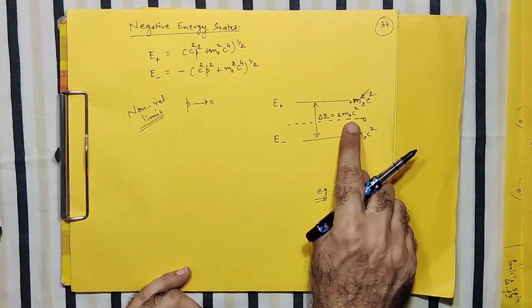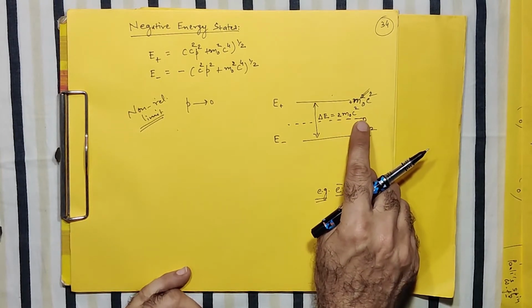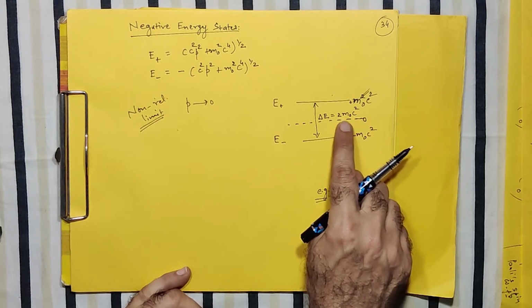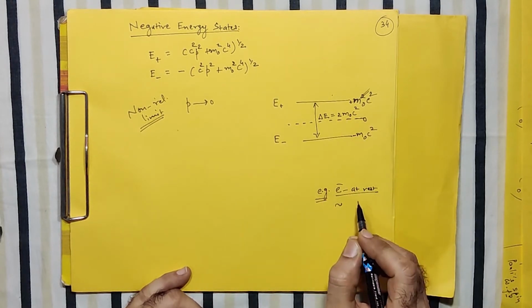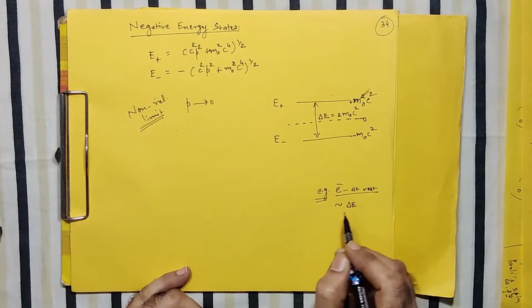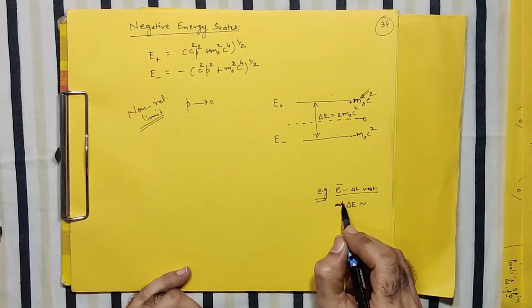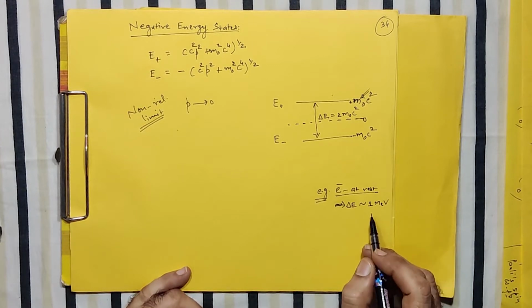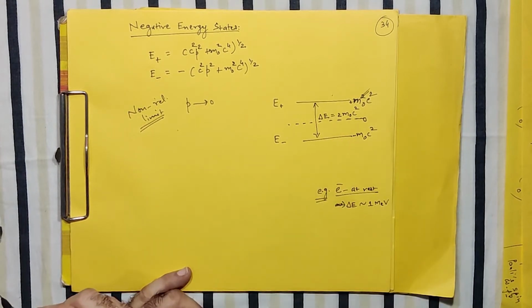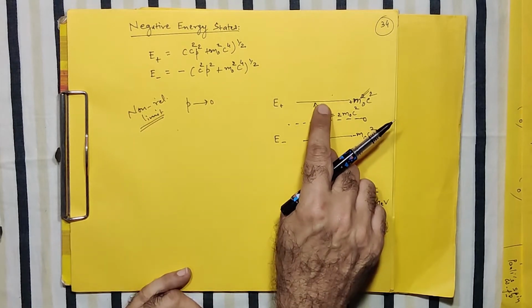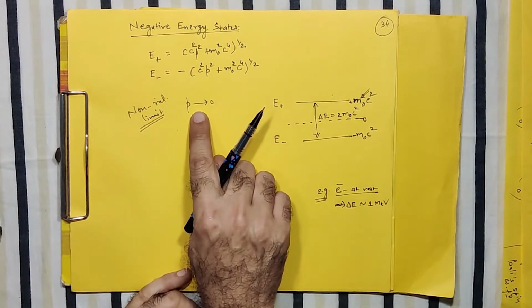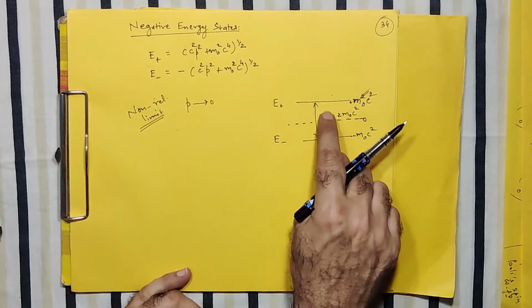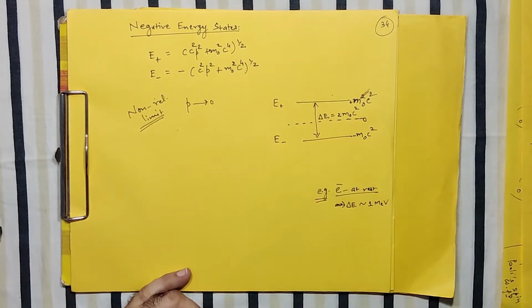And if I put the rest mass of the electron and the value of c, the speed of light in vacuum, and calculate this, then this delta E comes out to be of the order of MeV. So it is a mega electron volt of energy gap that we observe even for the case of an electron. So this is to be explained: what is the physical understanding behind this energy gap?